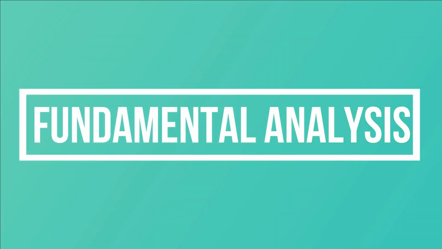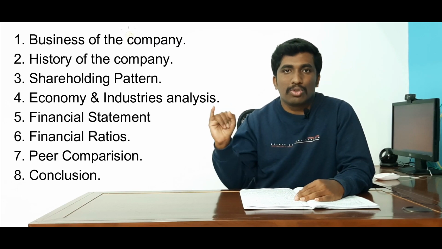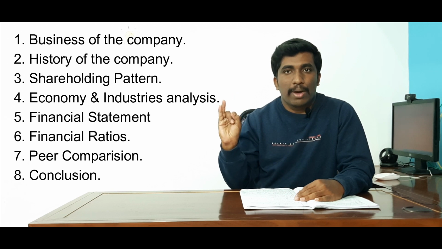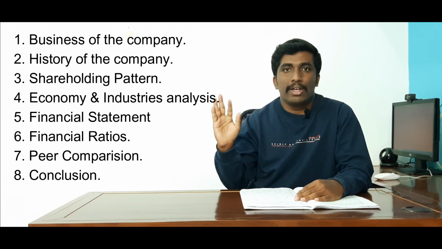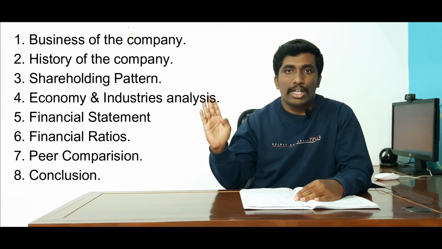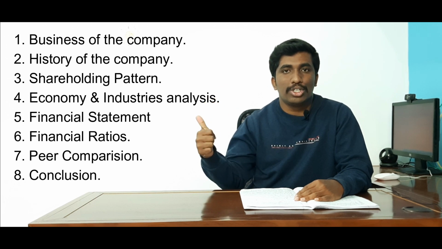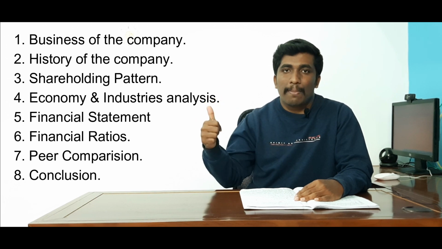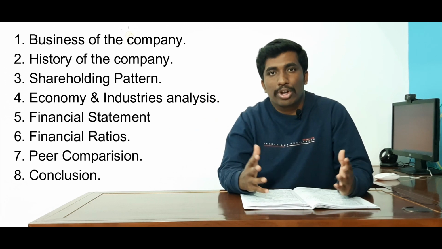So let's start the fundamental analysis of a company called Bajaj Auto. In the fundamental analysis, I will be discussing the business of the company, next the history of the company, the shareholding pattern of the company, economy and industry analysis, financial statement analysis, financial ratios, next the peers comparison, and lastly the conclusion about the company.